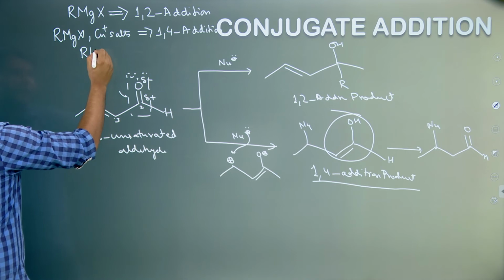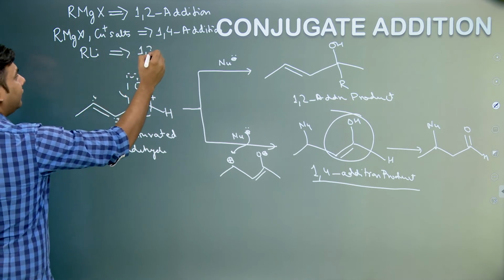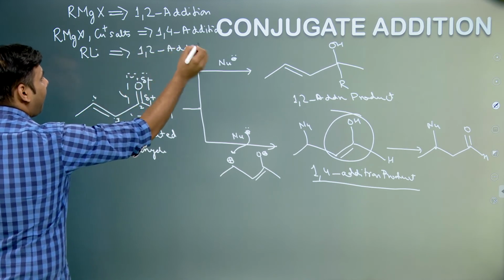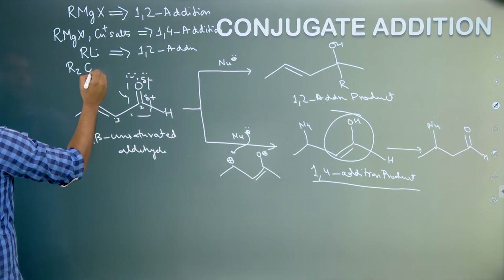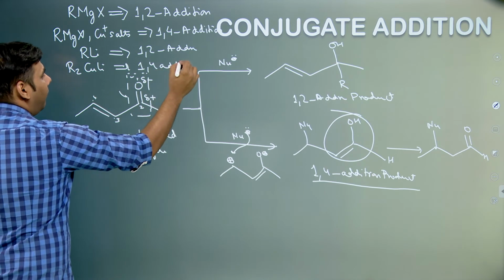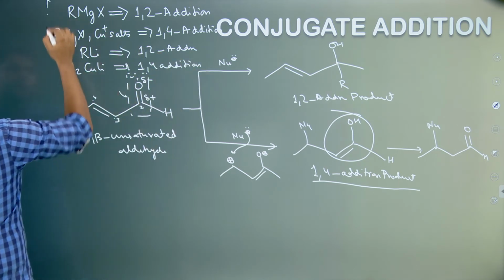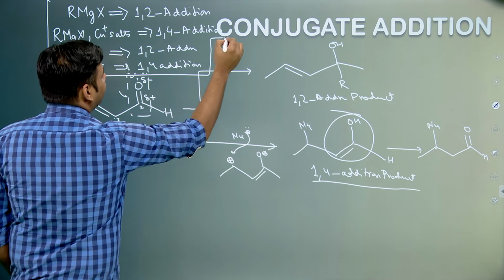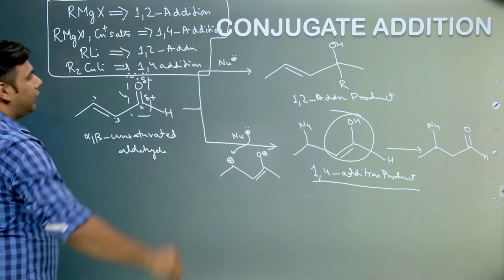Similarly, RLi also shows 1,2 addition and R2CuLi shows 1,4 addition. So, this you have to remember, this is a very important concept.